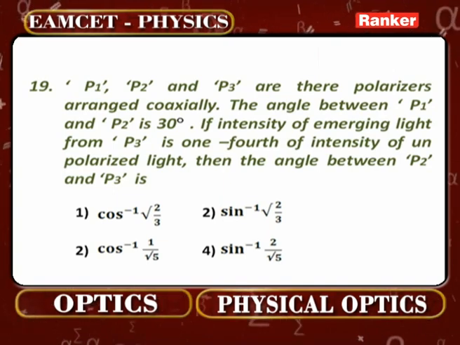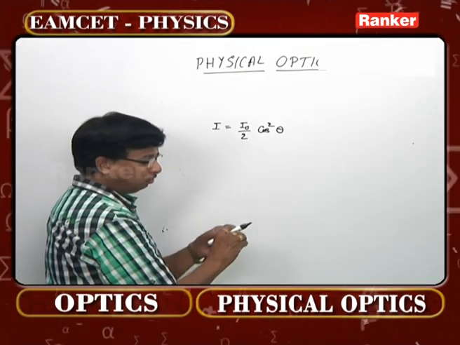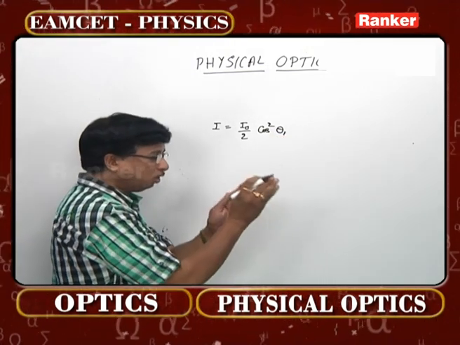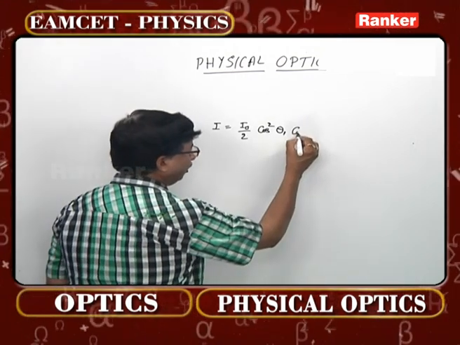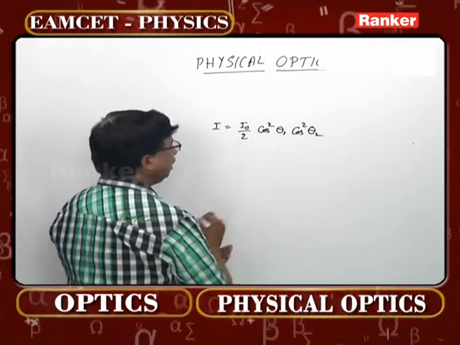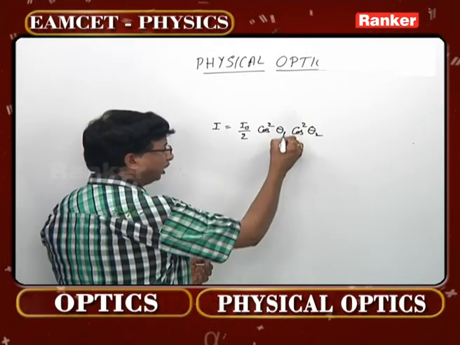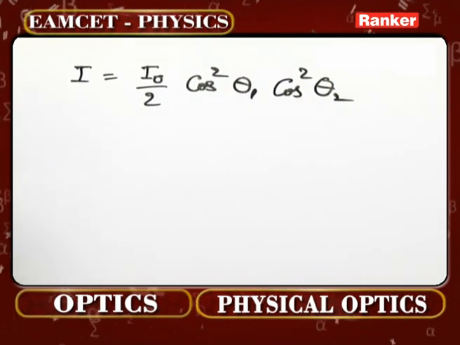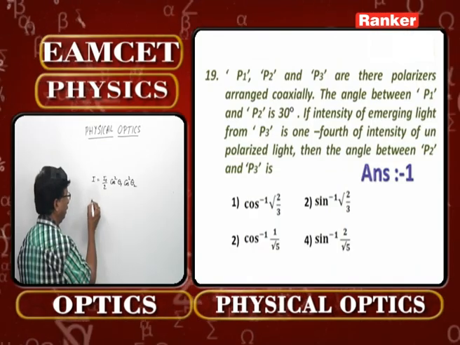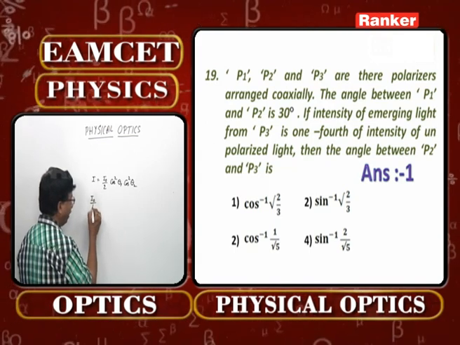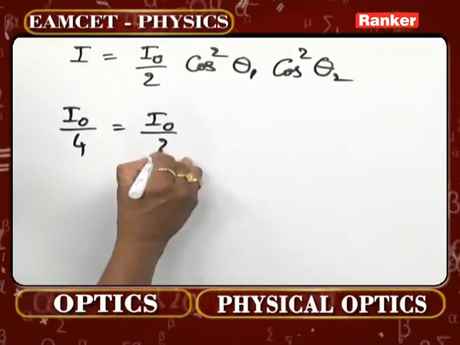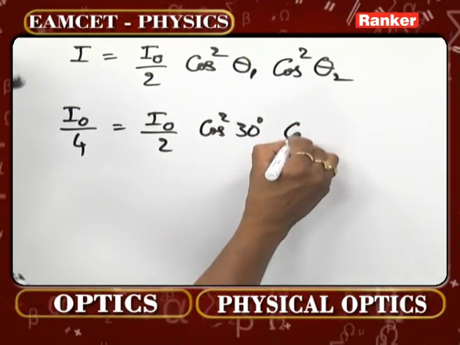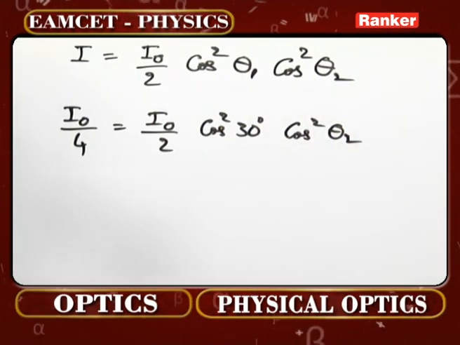If I is equal to I0 by 2 cos square theta when there is a pair of polaroids, then when there are 3 polaroids in a sequence, the same formula should be taken like this: I0 by 2 cos square theta 1 into cos square theta 2. What is this I value given? It is 1/4 the intensity of unpolarized light. So I0 by 4 is equal to I0 by 2 cos square 30 into cos square theta 2. That is the formula for us.